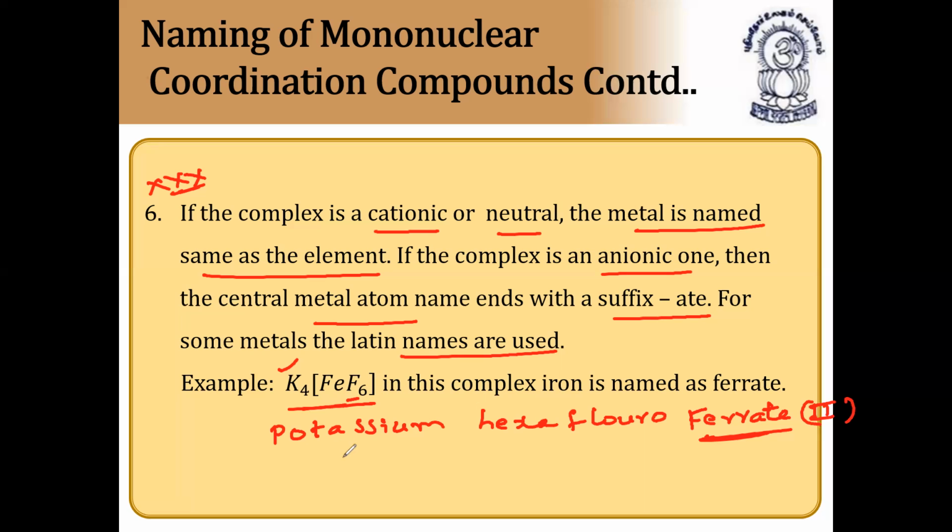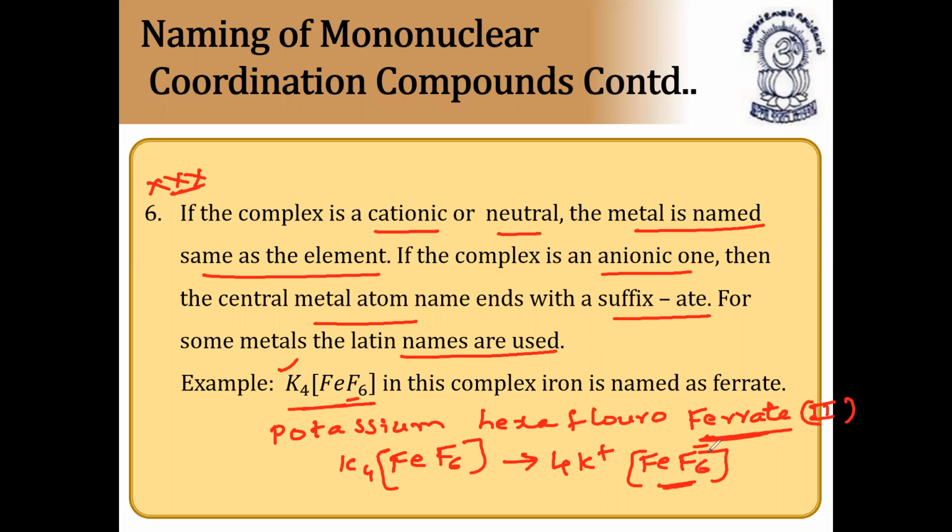Because this is K4FeF6, which decomposes to form 4K+ plus FeF6 4-.